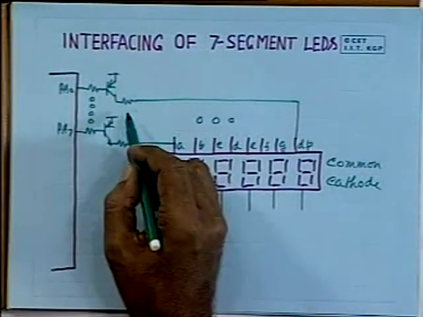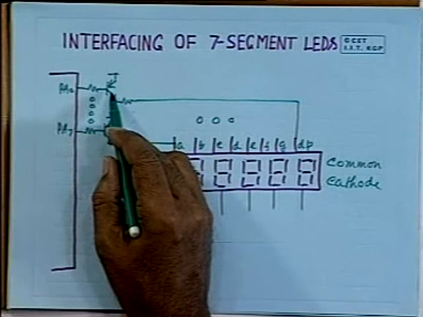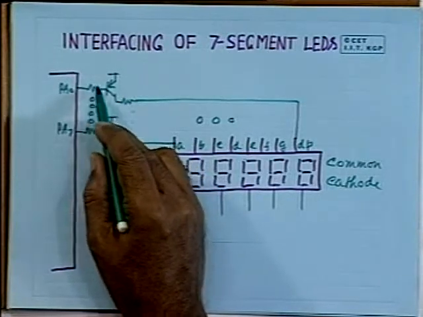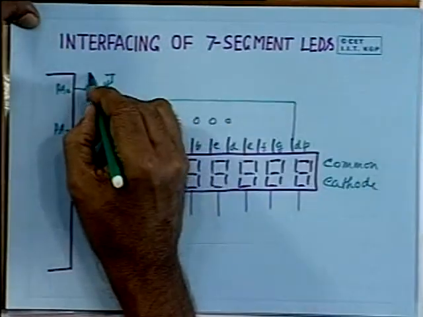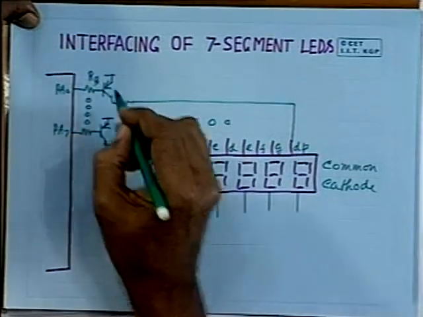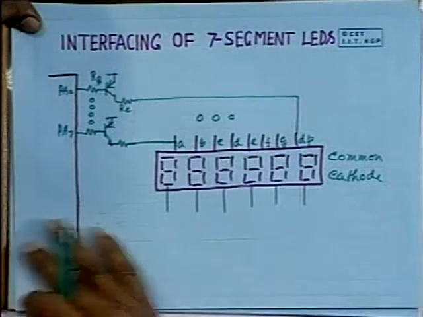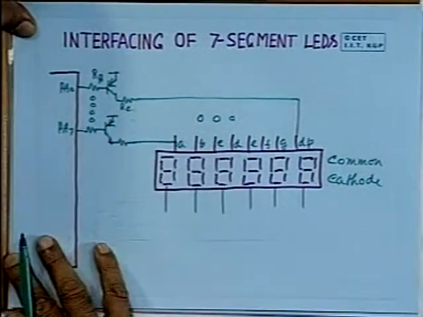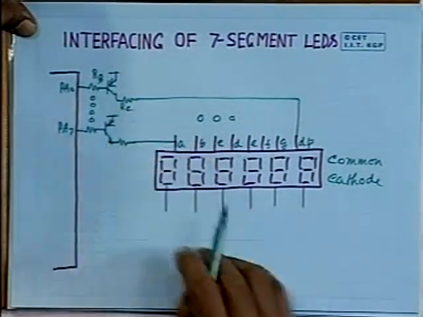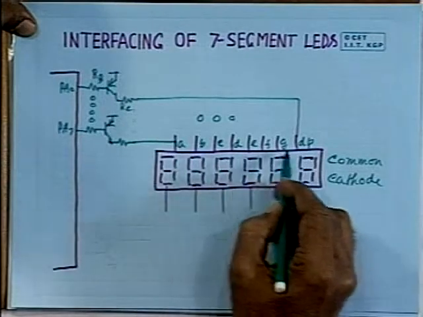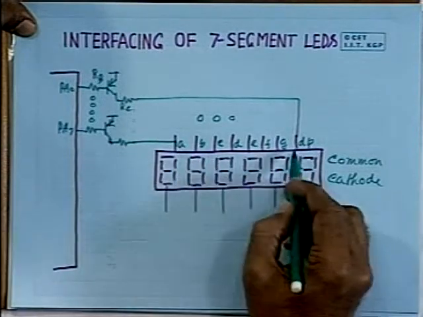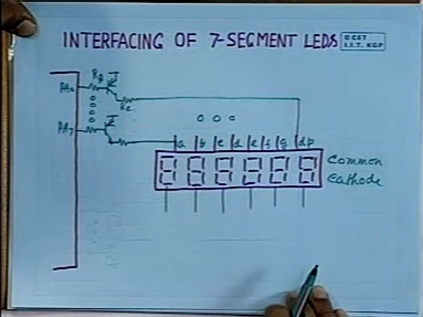So the collector current divided by the gain of this transistor will decide this resistance. So this is the base resistor and say collector resistor RC, and 8 such transistors along with 16 resistors are required to drive the 8 segments of the 6 displays.